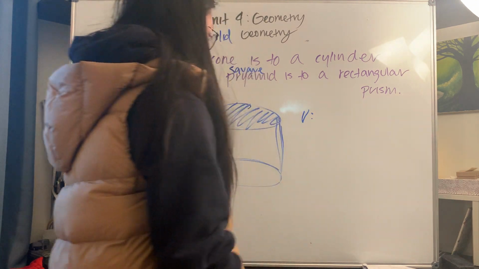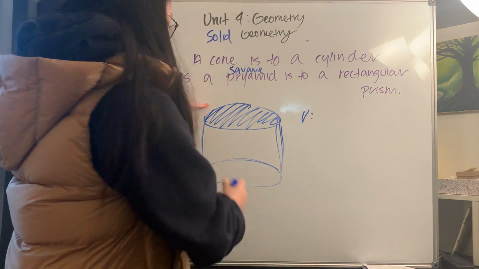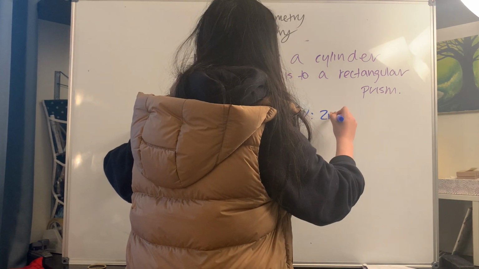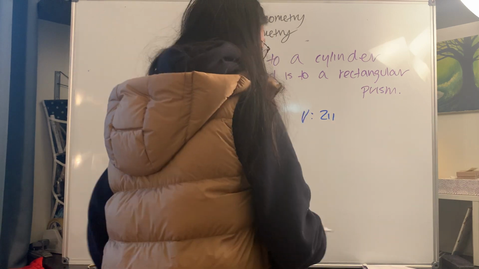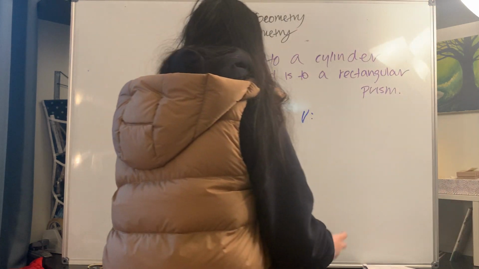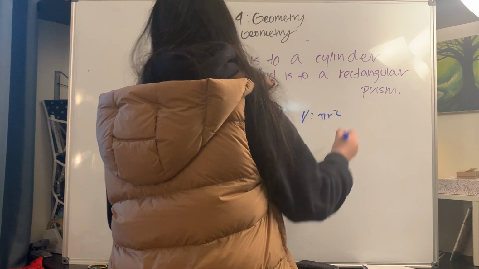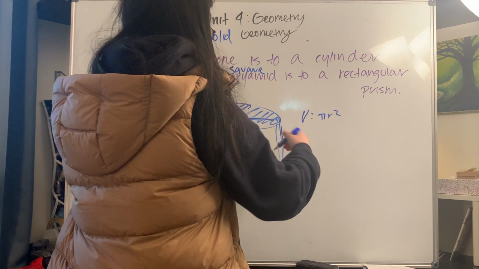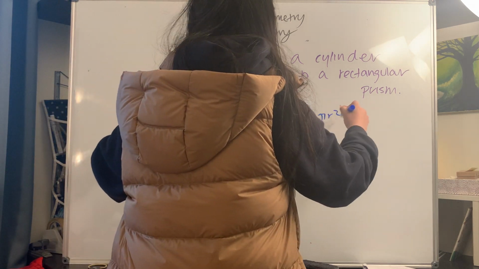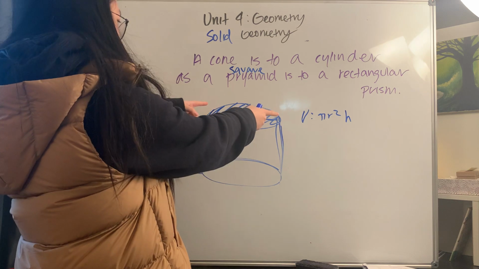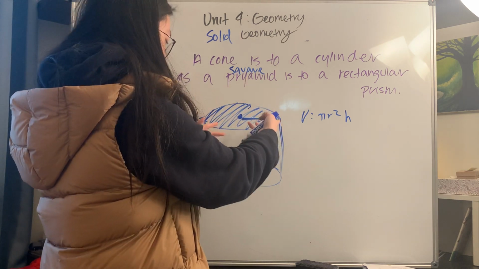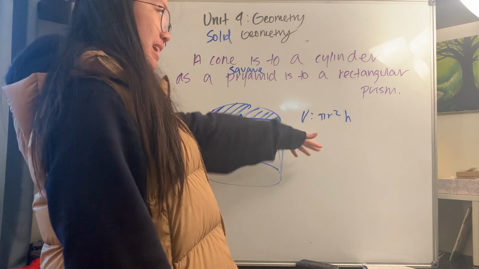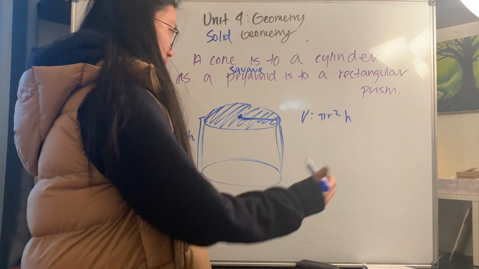To find the volume, we find the area of the base, and the area of the base, in this case, using the radius, is pi r squared, not 2 pi r squared. It's pi r squared. And the height of this, we'll just define as h. So the volume is equal to pi r squared times h. So you have the base, the circle, and then you push it down, so you multiply it by h. And so the surface area is actually a little bit more interesting.